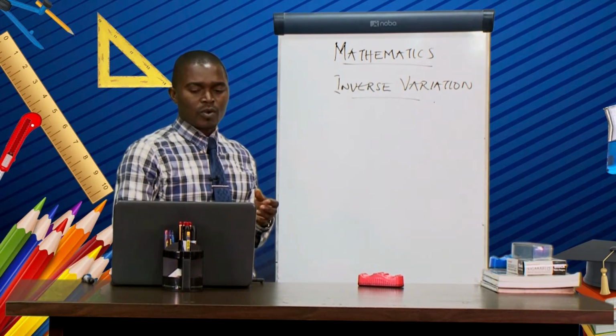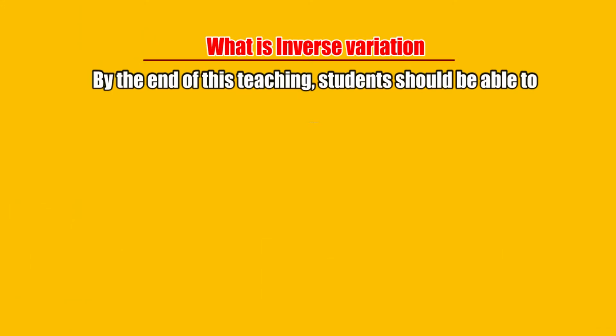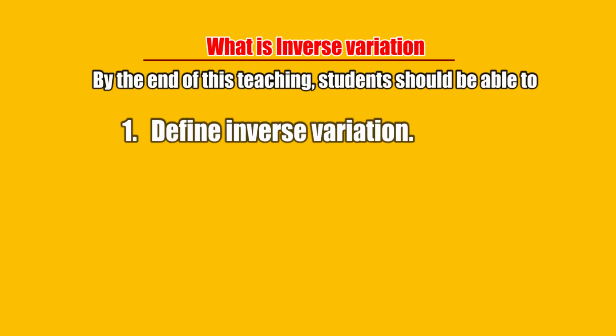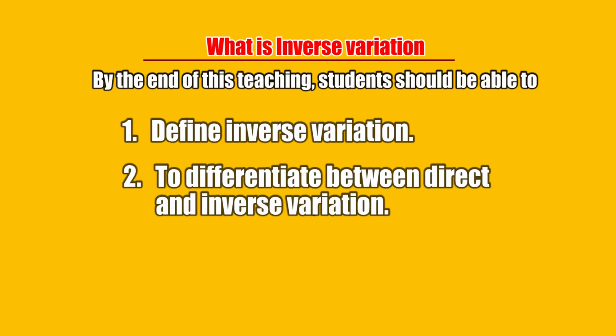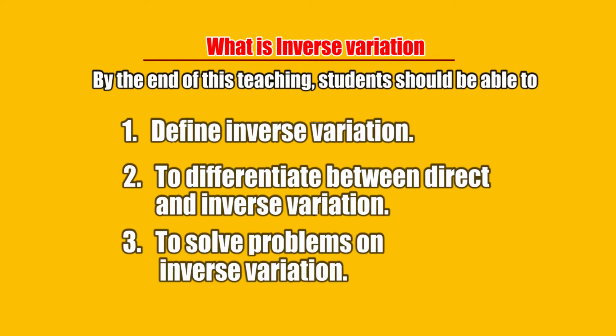Now, at the end of this teaching, what are we expecting from you? Number 1, you should be able to define inverse variation. Number 2, you should be able to differentiate between direct and inverse variation. And the last one, you should be able to solve problems on inverse variation. So these are the 3 things that we are expecting from you after the end of this lesson.